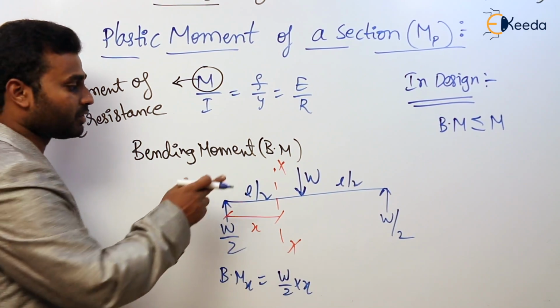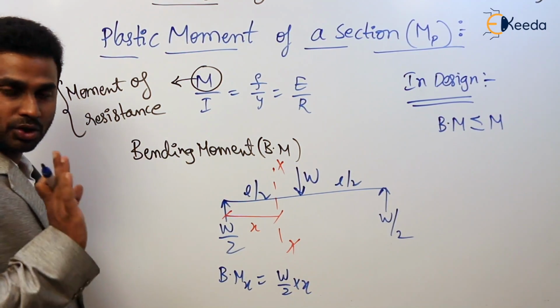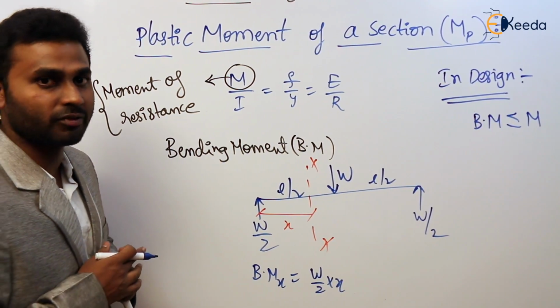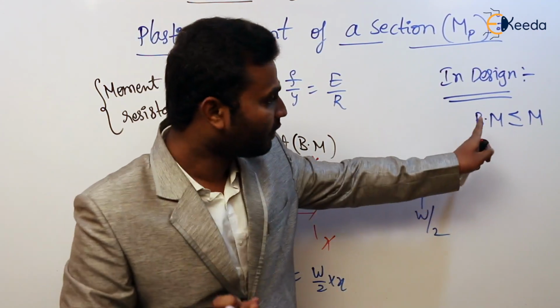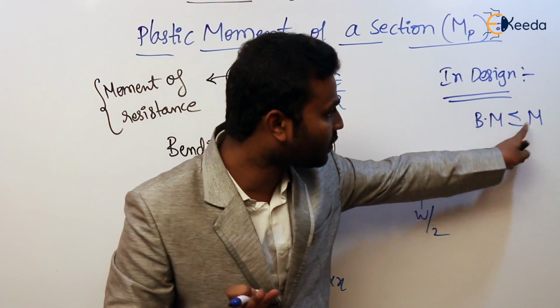So don't get confused between the bending moment and moment of resistance. But usually whenever we are solving the problems in strength of materials, we equate this M to bending moment. But in real, for a safe design, the bending moment should be less than or equal to M.